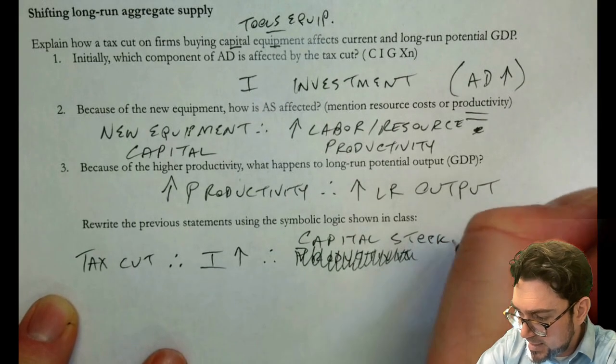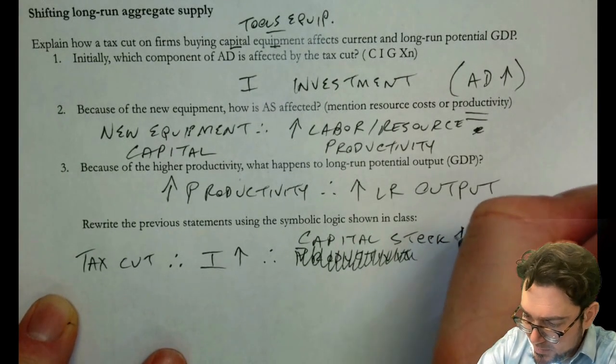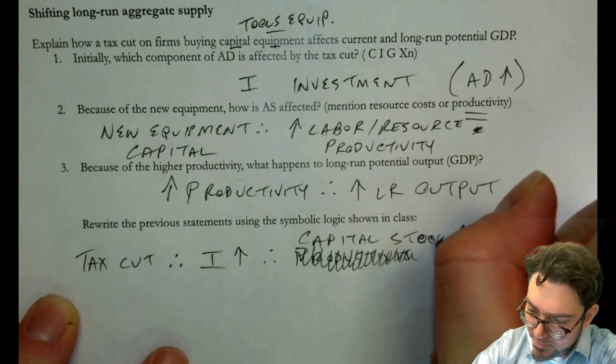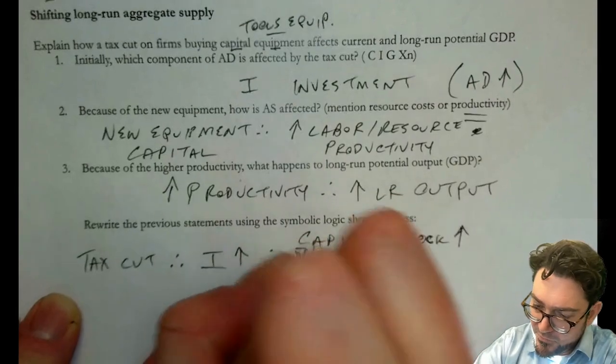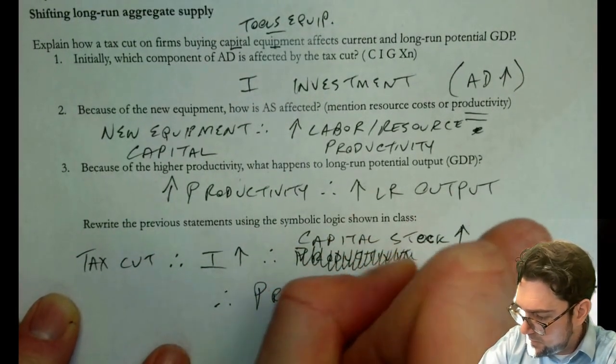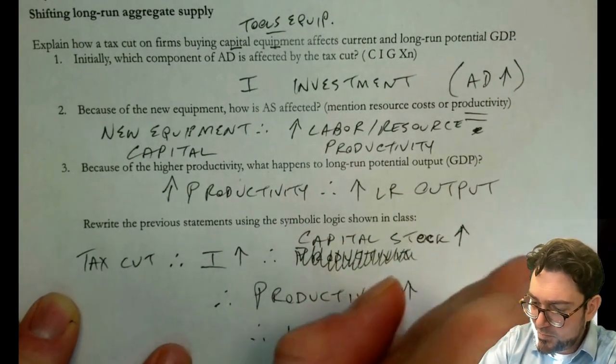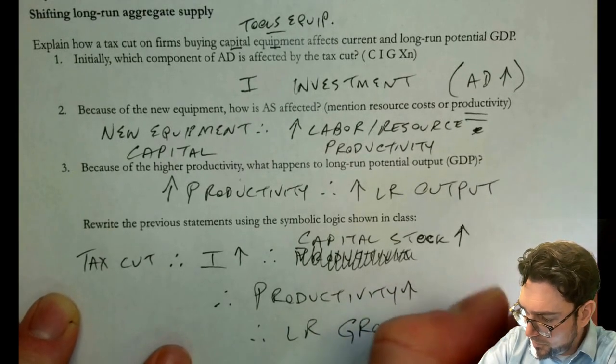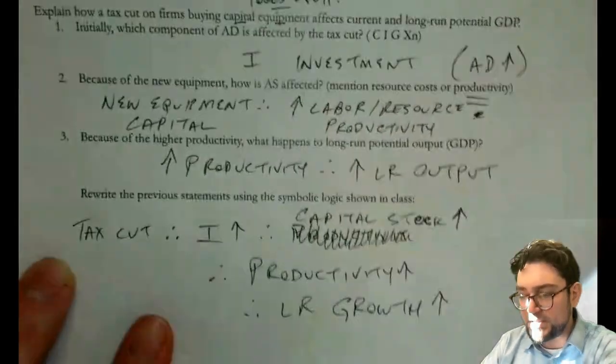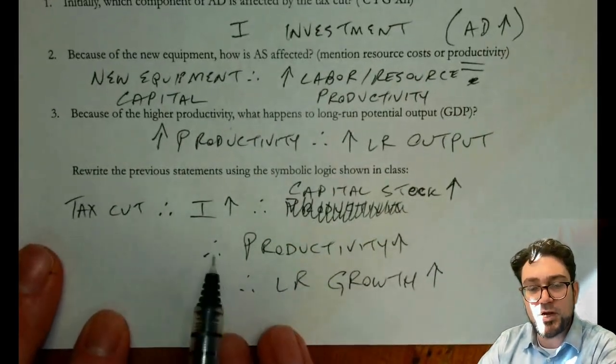And this is really just saying how much we have increases. Therefore, productivity increases. Therefore, long run growth increases. We're going to use this kind of connection quite a bit.